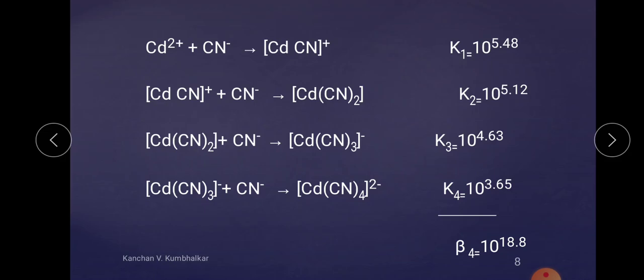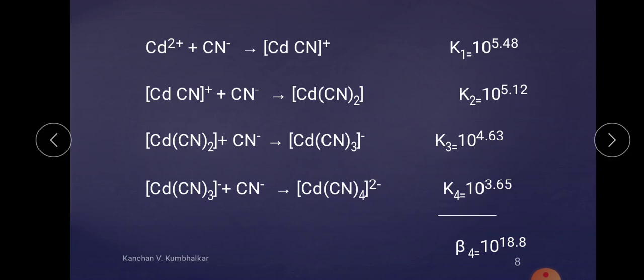Alternatively, 1 by K, which is sometimes called the instability constant, gives a measure of the extent to which the equilibrium representing the formation of the complex lies to the right.